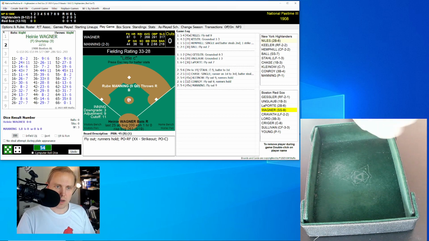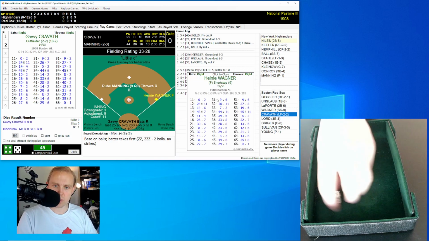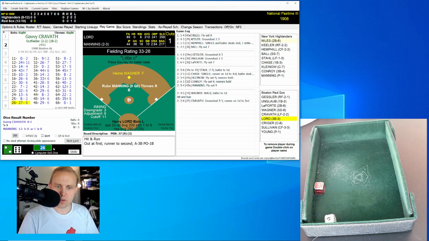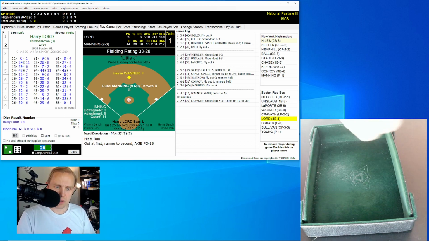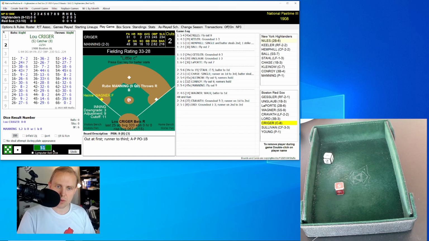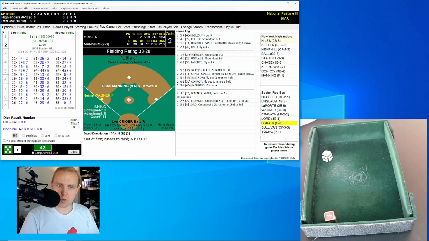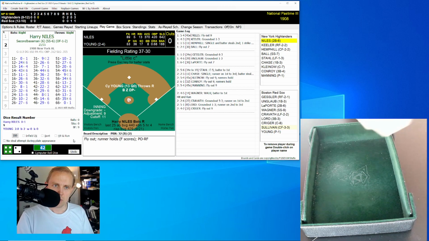No score. It's going to be Heine Wagner here for Boston. Wagner rolls a 45 for a 14 and takes his base on a walk, and that'll bring up Gabby Kravitz. I think Wagner, yes, he does have that 11, so we'll do some hit-and-run. Rolls a 26 for a 27, ground ball to the left side. Third baseman Conroy has to go to first. Wagner makes it up to second. 1 away, and here's Harry Lord, runner on at second. And he rolls a 51 for an 8. That'll be a comeback over to Manning, throws to first, and Wagner moves to third. 2 gone, and here's Lou Krieger. Lou rolls a 42 for a 32, fly ball, right field, and it's going to be Keeler who has that for the out. We go to the top of the third.